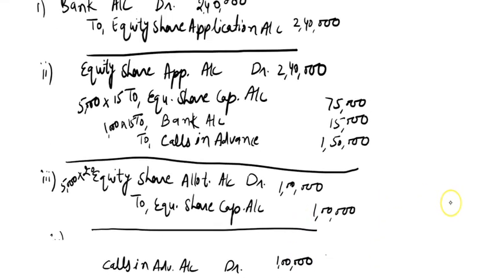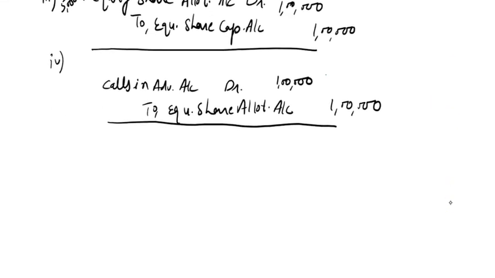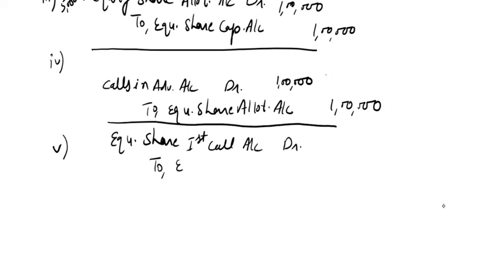Now the next transaction is for share first call money due. We will write equity share first call account debit to equity share capital account.